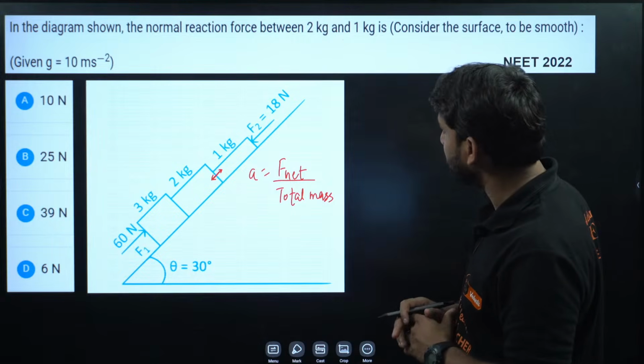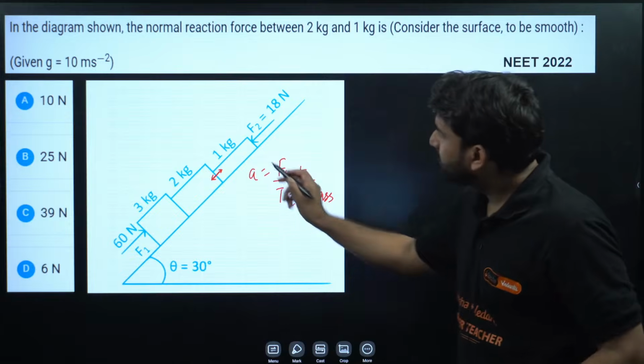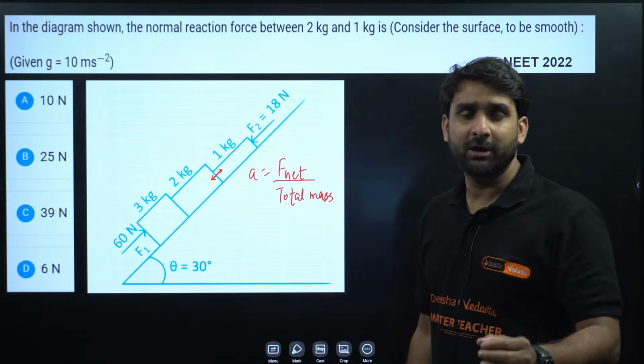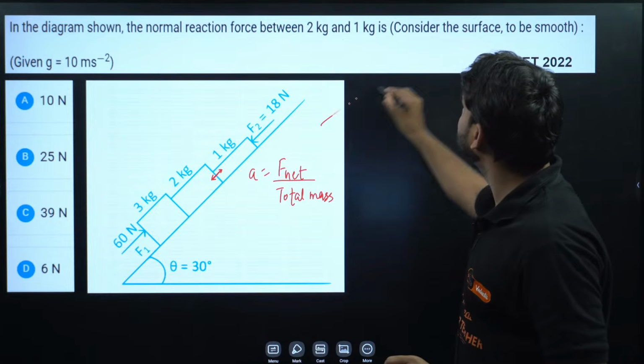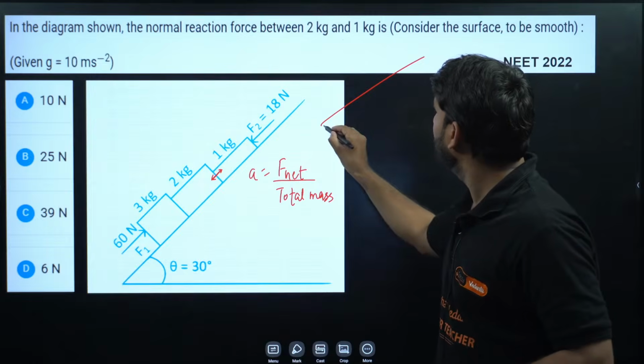So listen, my dear champion. Just imagine for a second, all the system, all the blocks, is replaced by one single block. So the system will look like this.